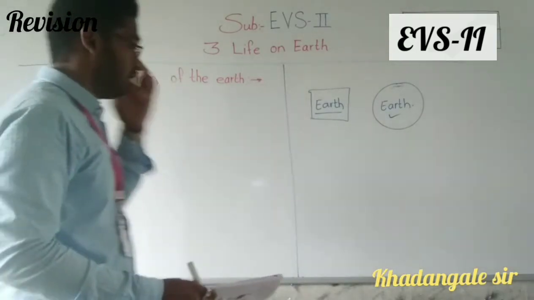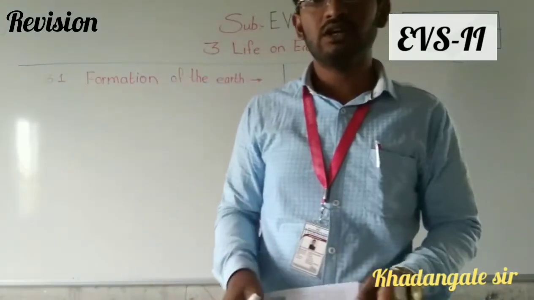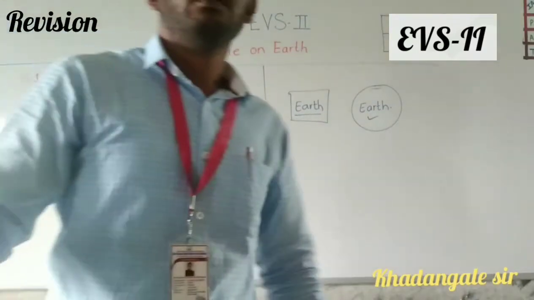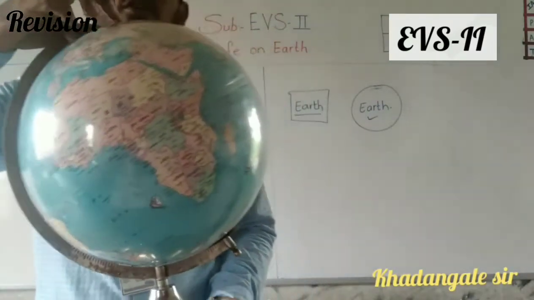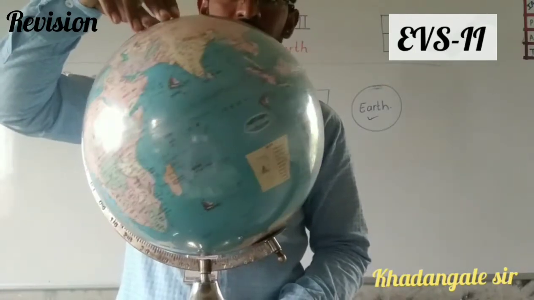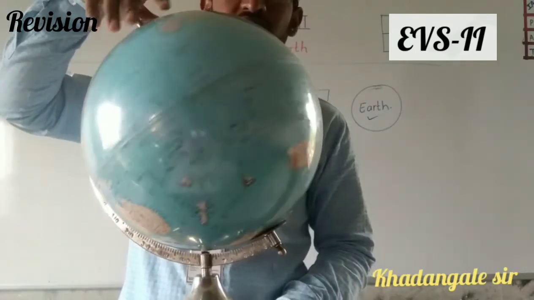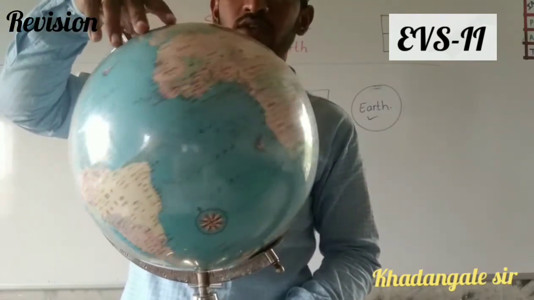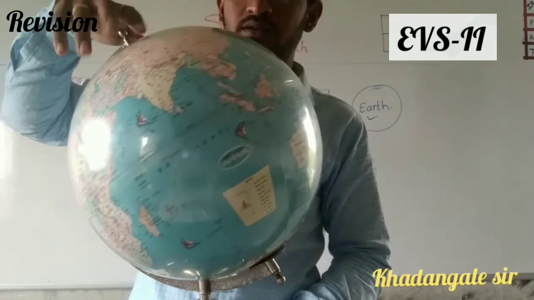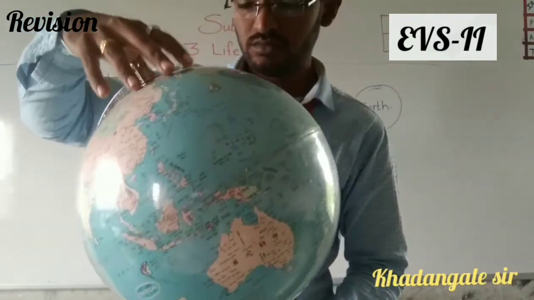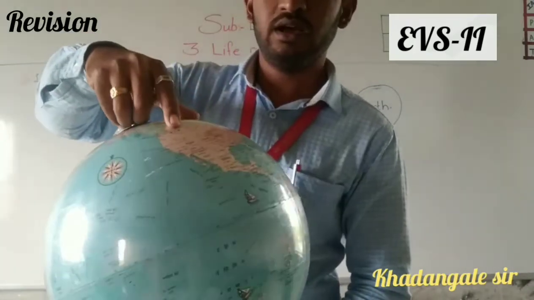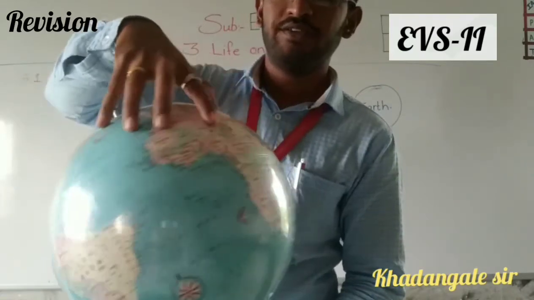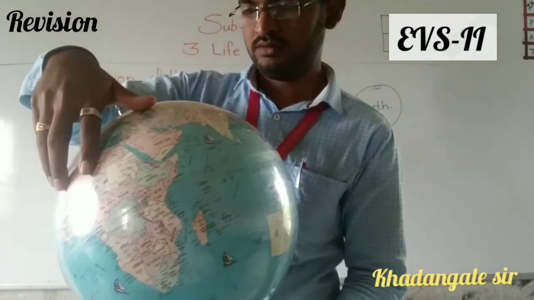Okay, so before this I would like to show you a picture of a globe of the Earth. Here you can see Earth. Like this, our Earth is in a circular shape. Here you can find all the countries' names. Here, Japan, America, here Africa, Russia.